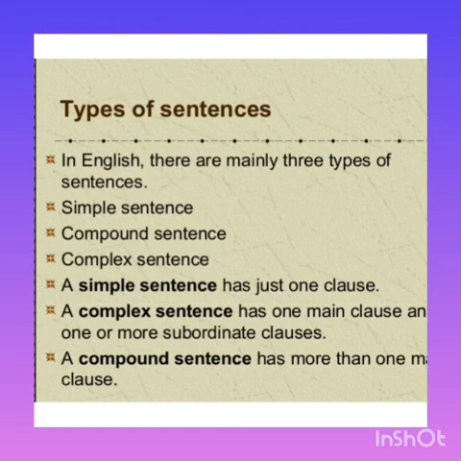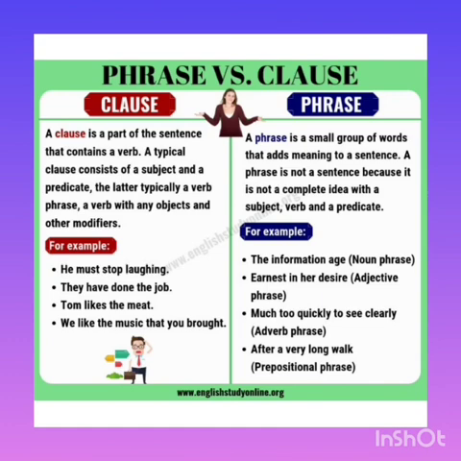Before proceeding to the types of sentences as such, we should know certain things in general. That is the difference between a clause and a phrase. What is a clause? A clause is a group of words which has a subject and verb and it gives complete meaning to the sentence. Let us see the example. He must stop laughing. They have done the job. Tom likes the meat. We like the music that you brought. In all these examples, the sentence is complete and it gives a complete meaning.